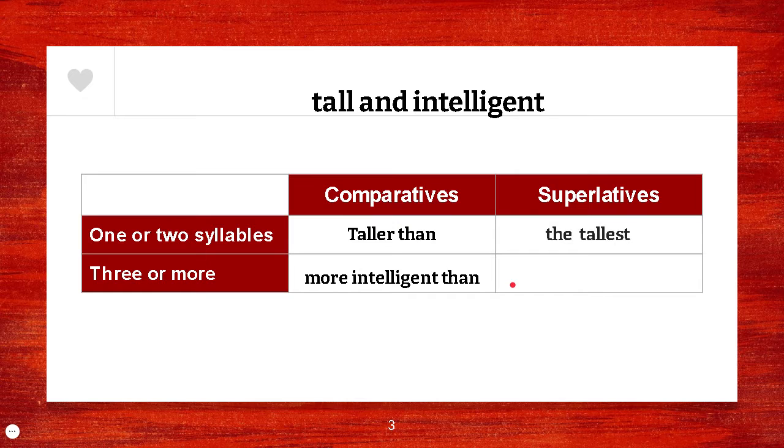Now, in the case of superlatives, in the case of tall, we would say the tallest, EST, right? The tallest, not ER, but EST. And for superlatives, the most intelligent. We're using most, ST at the end, right? Not more. We're using most. And we use the most intelligent. Good. That was a little bit to review what we learned last time.